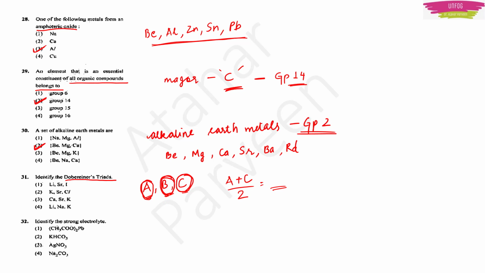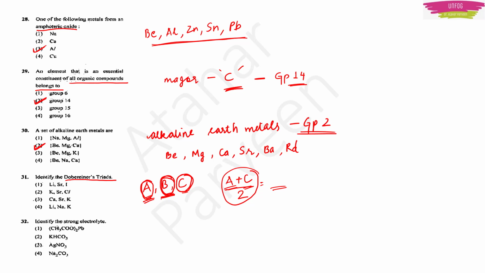Okay, so let me make the statement for you. The atomic mass of the middle element was approximately equal to the arithmetic mean of the atomic masses of the other 2 elements of the triads when they were arranged in increasing order of their mass.